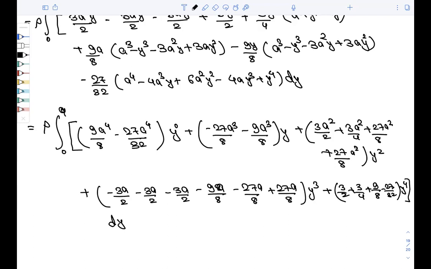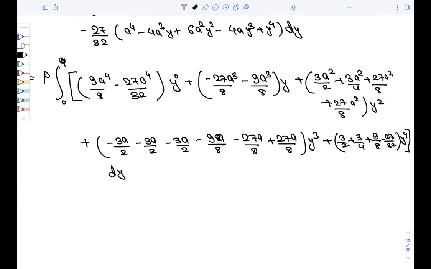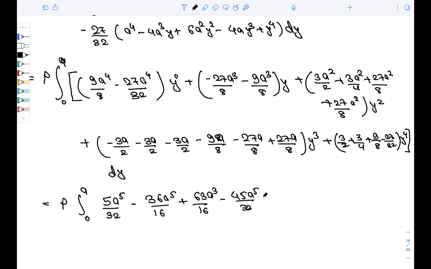Right. So this is y0, what will come in this, just multiply everything from 0 to a. So if you put it, right, so row 0 to a, it will become 5a5/32 minus 36a5/16. Check this, a to the power 5 should come in all, otherwise you are getting it wrong. 63a5 by 16 minus 45a5/32 plus 81 by 32 into 5, I get 160.